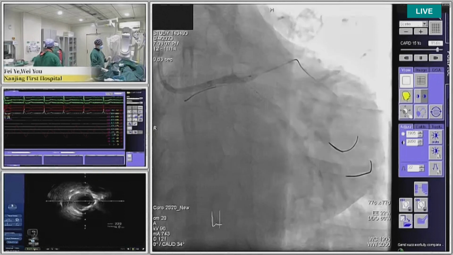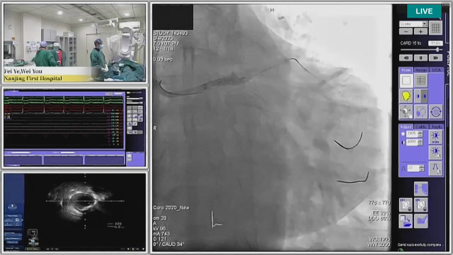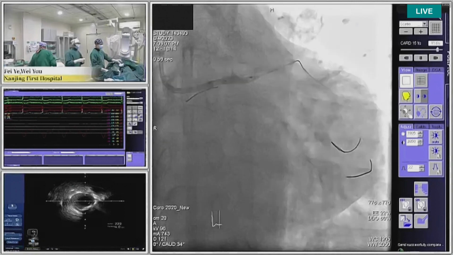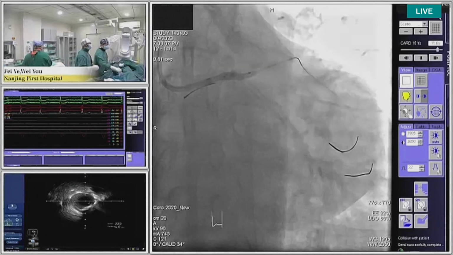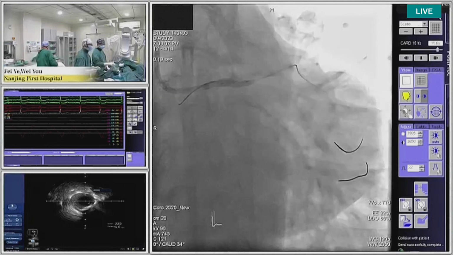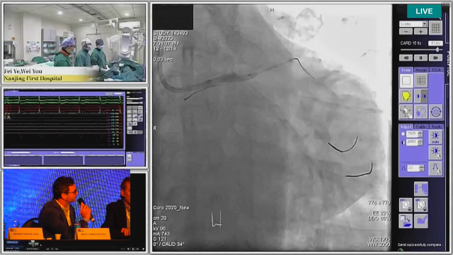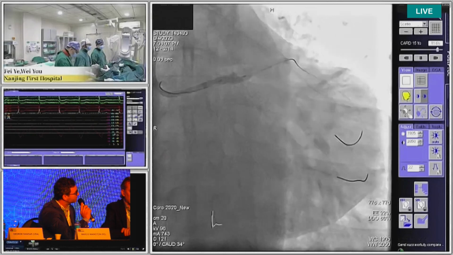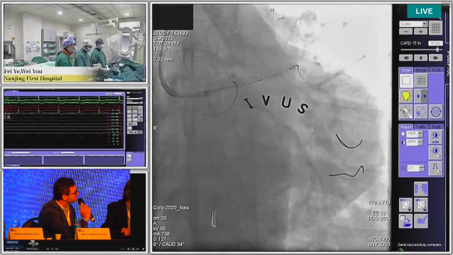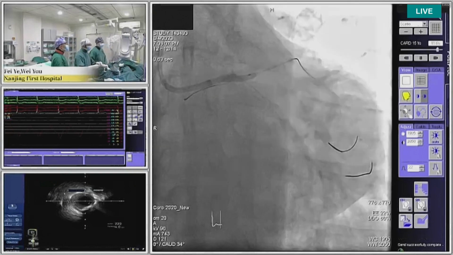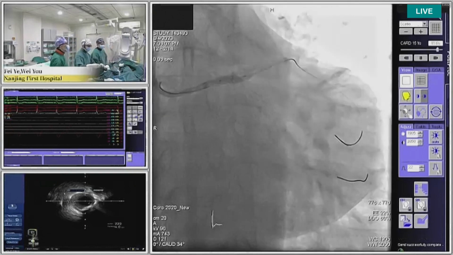My question was exactly about shockwave. Do you have shockwave balloon in China? Yes, we do have. So why not use shockwave for this particular case?